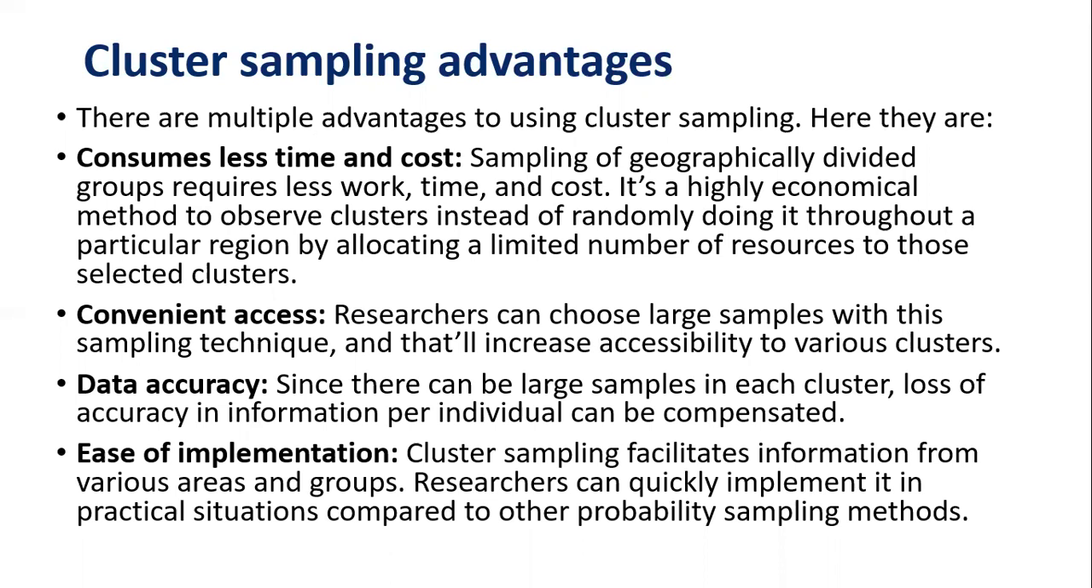Data accuracy: since there can be large samples in each cluster, the loss of accuracy in information per individual can be compensated, because the sample size we are taking from each cluster will be a high number, so accuracy will be good there. Ease of implementation: cluster sampling facilitates information from various areas and groups, because you can make them clusters. The researcher can quickly implement it in practical situations compared to other probability sampling methods. Create a cluster, and in that cluster, go for the sample.